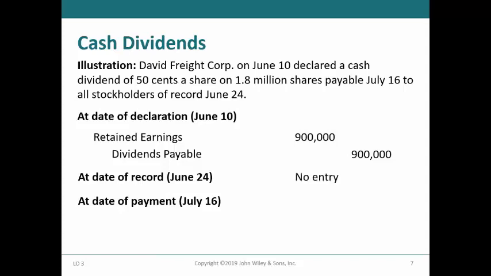There is no entry on the date of record, June 24th, but the company, or the company's transfer agent or registrar, would compile a list of the stockholders who own shares on this date. On July 16, the dividend payments would be distributed to the shareholders of record, and the company would debit dividends payable for $900,000 and credit cash for the same amount.